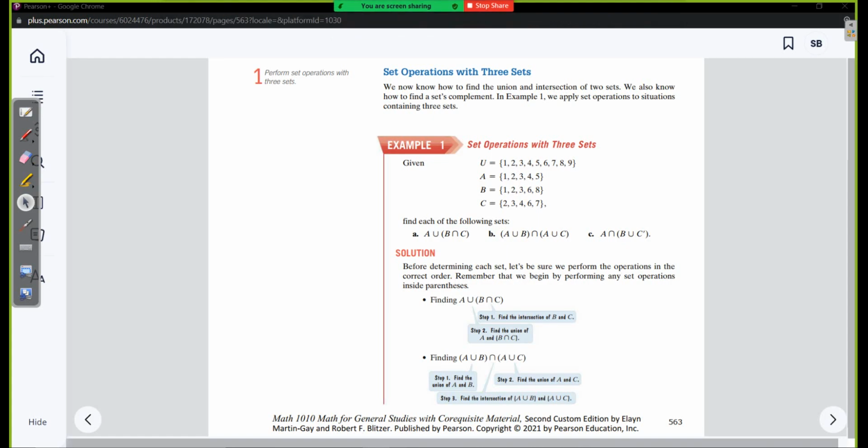So let's go ahead and get started with example 1 here. Alrighty, so set operations with 3 sets, right? Now obviously it says with 3 sets, but it looks like there's 4 here. But remember, this one right here is the universal set. It's everything, right? So set operations, let's see. Am I missing something here? Oh, yeah, maybe I should snip the part that we're finding, huh?